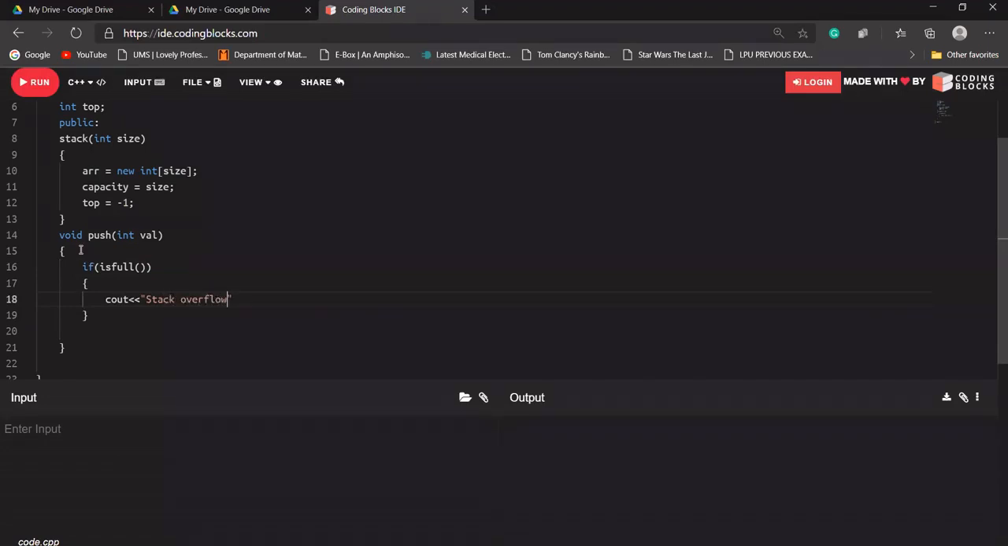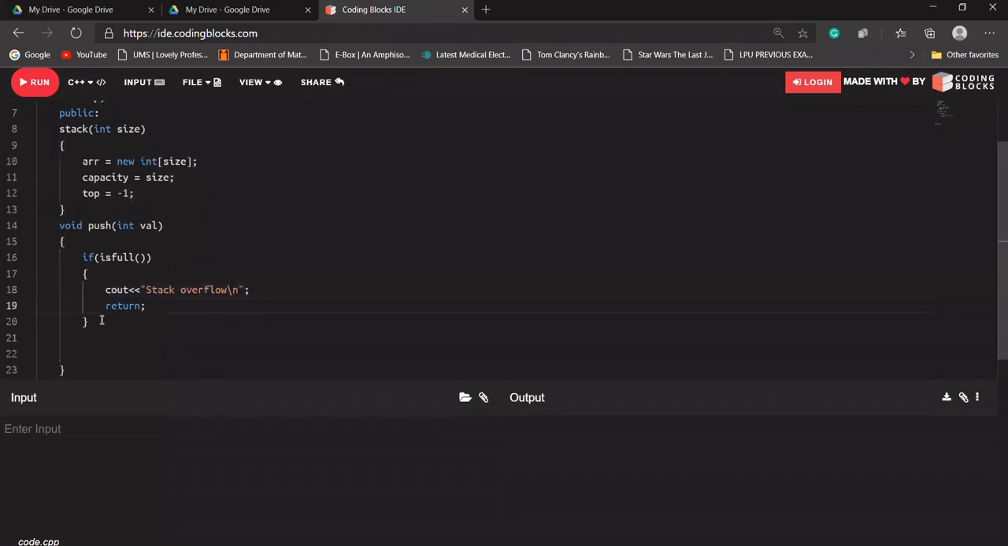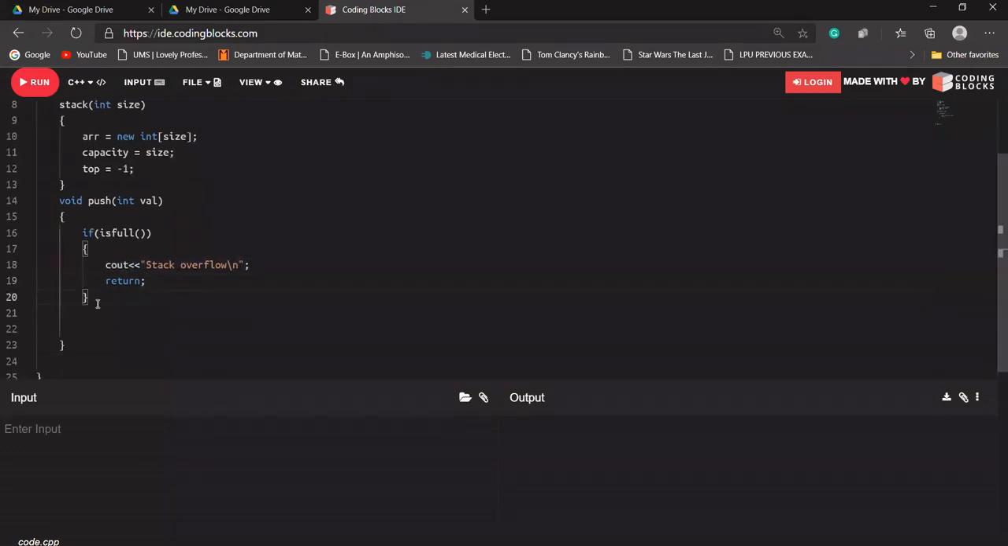Okay, stack overflow, and we need to return it here only, because if the stack is full we cannot add anything, and we just need to print this statement, and we have to return our function. Okay, if the stack is not full, then this line 21 will come. So in this case, we just need to add this element.